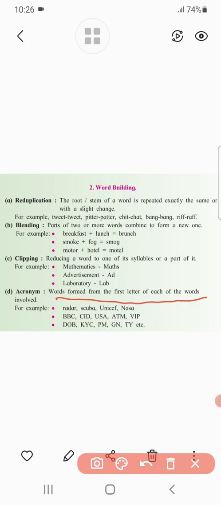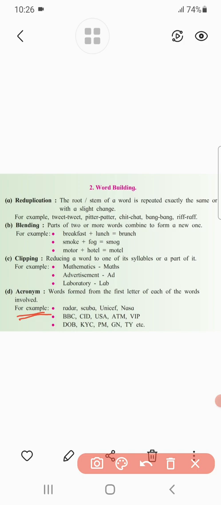With the help of short forms we can understand the meaning of organizations, countries, or institutions. That is known as acronyms. You will understand this concept with the help of some examples.